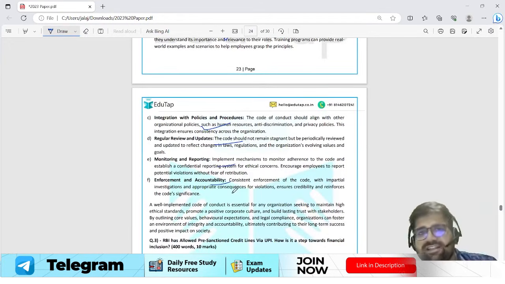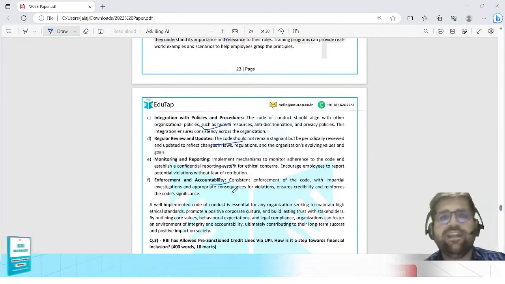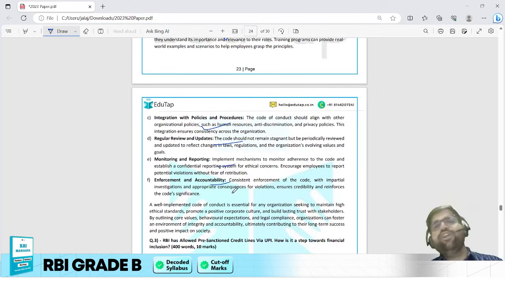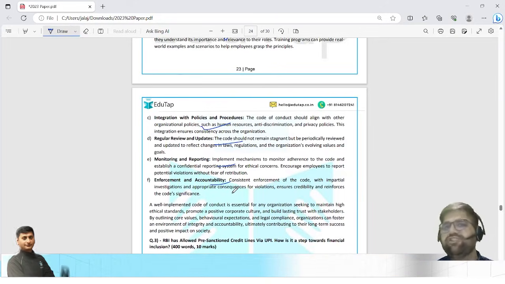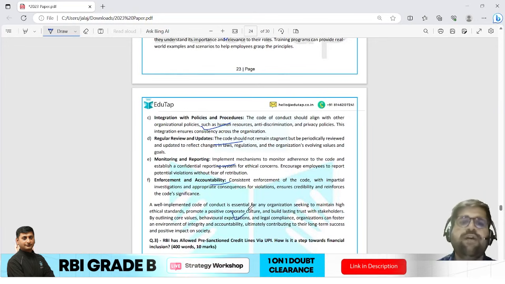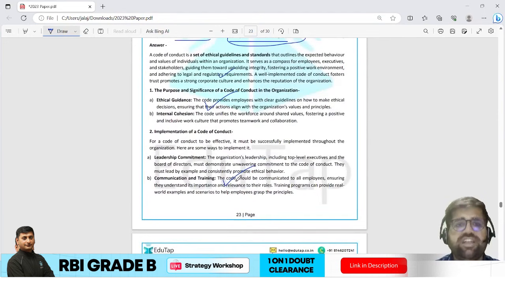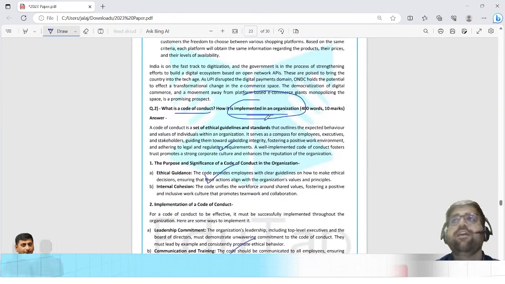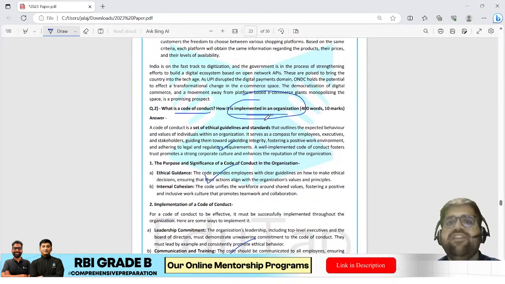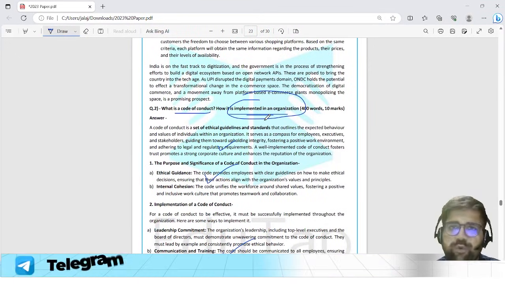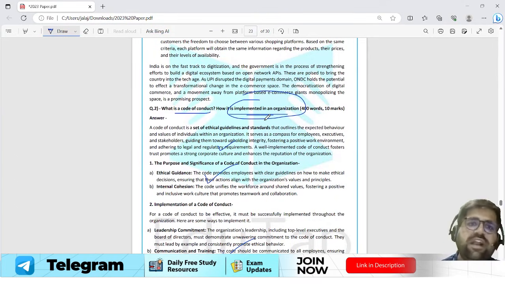Now, I am not reading this particular thing because it will make the class look very mundane. All you need to do is some self analysis and refer to the document of descriptive model question and answer. Okay, then you have to give a good looking conclusion as well. But this code of conduct, and what is the difference between code of ethics, you could have also mentioned that, but in a very brief manner, because that is not required over here, right? So this is regarding question number 2.